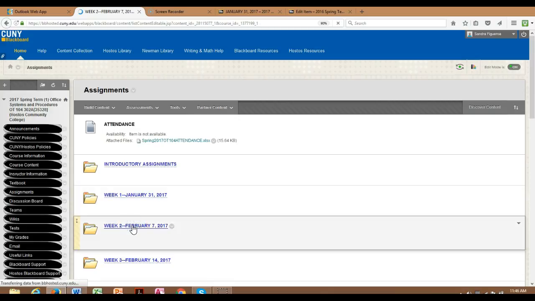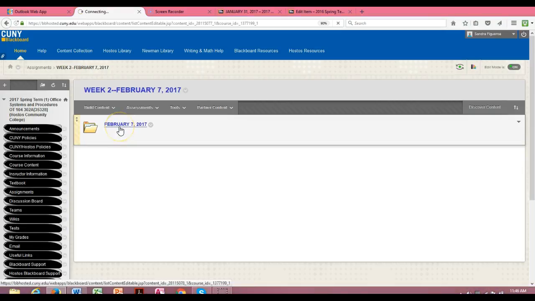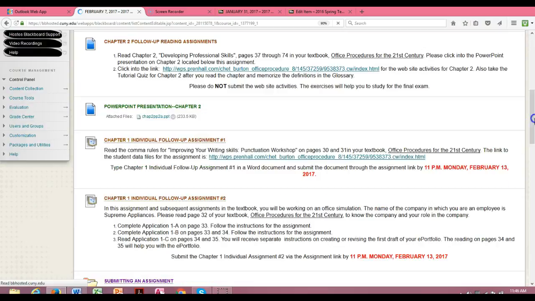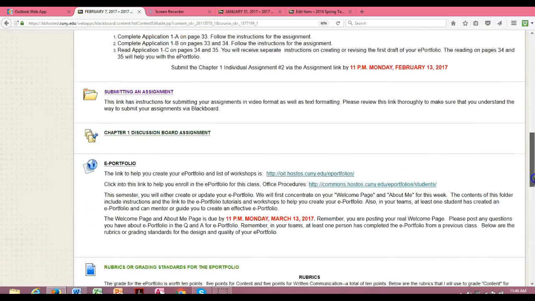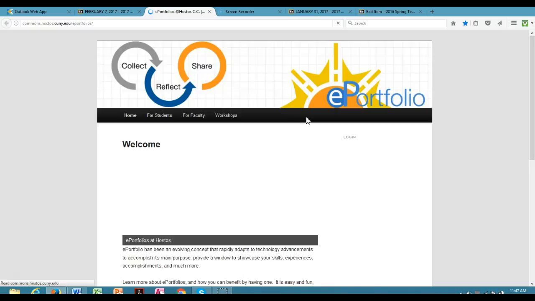February 7th. And we're looking at our ePortfolio. The link to help you with the ePortfolio and the list of workshops is here. Click into Office Procedures class when you're ready to work on your ePortfolio. This is the listing of all of the ePortfolios at Hostos, the workshops.